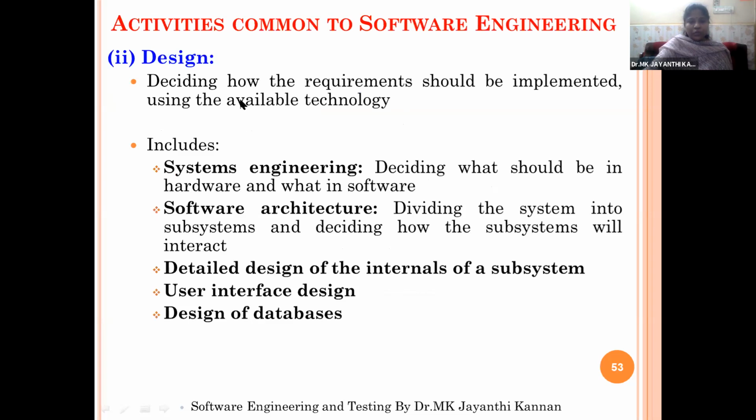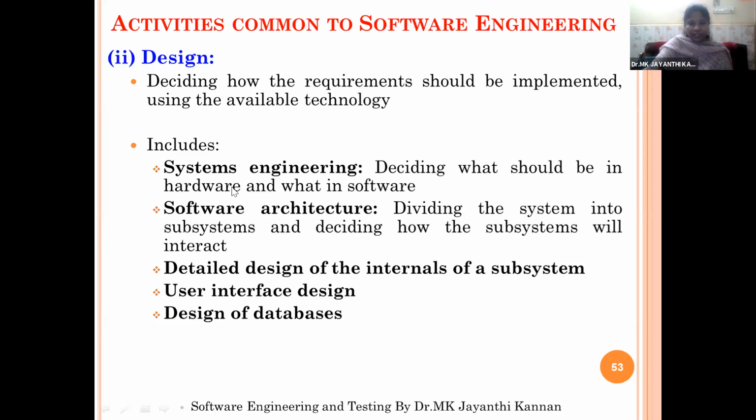Then design. You know very well that design means a graphical representation, deciding how the requirements should be implemented using the available technology. So in the design activity, it may be system engineering. The overall system means the overall project. Deciding what should be in hardware and what should be in software. So in the design, we should identify the software configuration, software design and hardware design. And the software architecture, dividing the system into subsystems and deciding how the subsystems will interact.